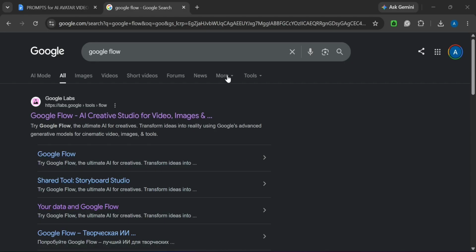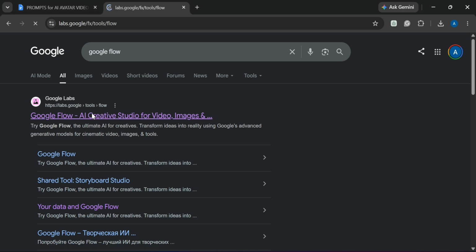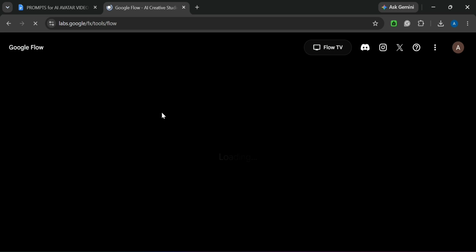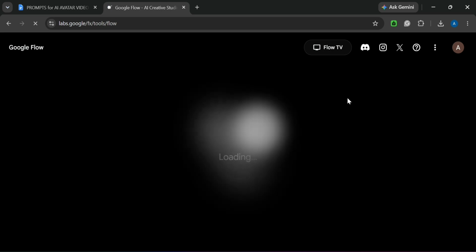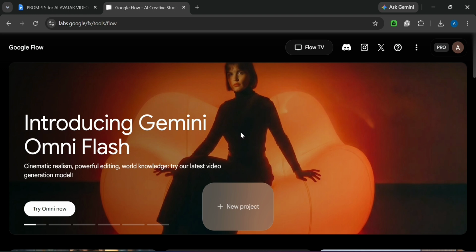Firstly, you need to sign in to your Google Flow account. Come to Google and type Google Flow, and this is the main website of Google Flow. Okay, you just need to simply click, and after that sign in to your Google Flow account. After signing in to your Google account, this type of interface will come. In this interface, you just need to click on New Project.